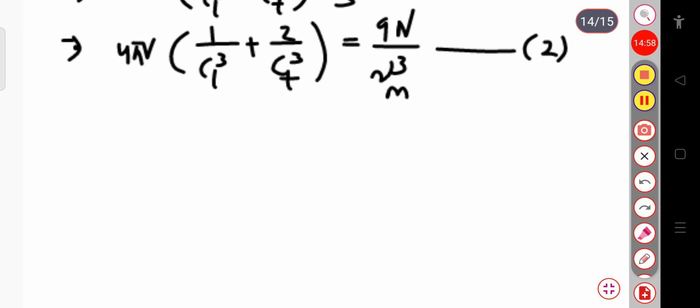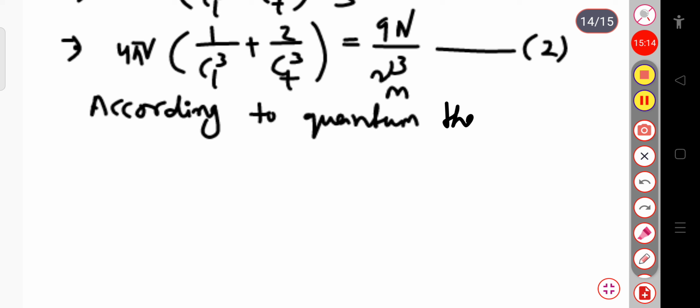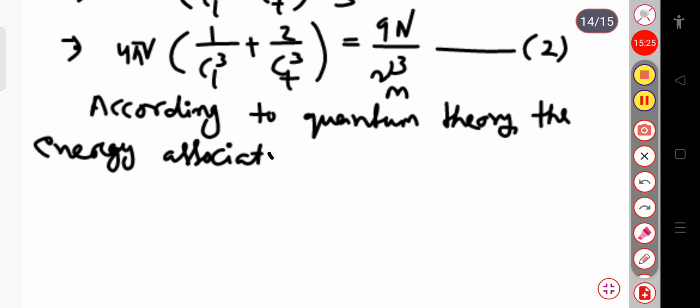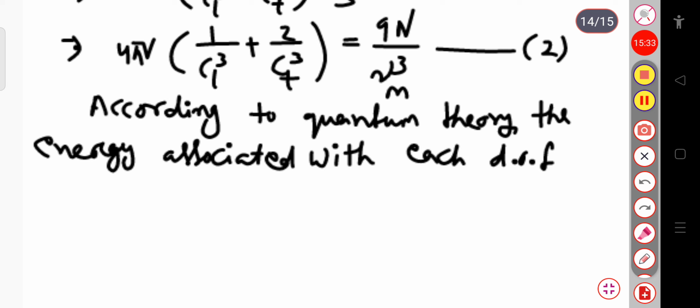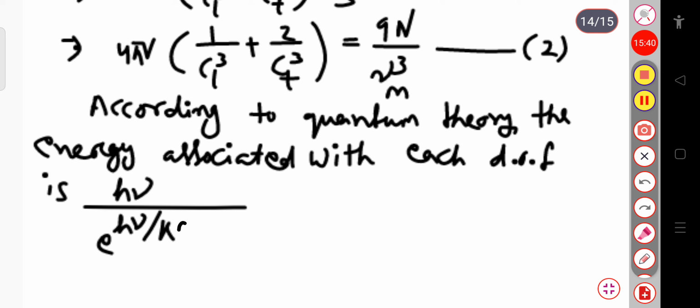Now, according to quantum theory, the energy associated with each degree of freedom is h nu divided by exponential h nu by kT minus 1. This is according to the quantum perspective. This is the energy associated with each degree of freedom.